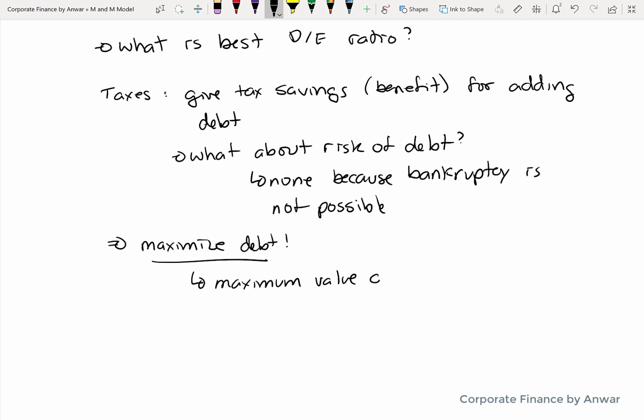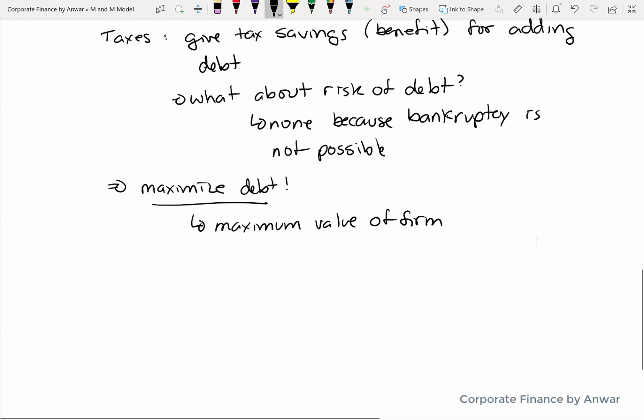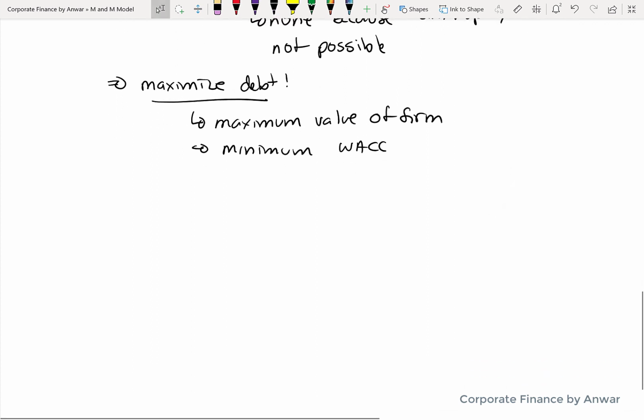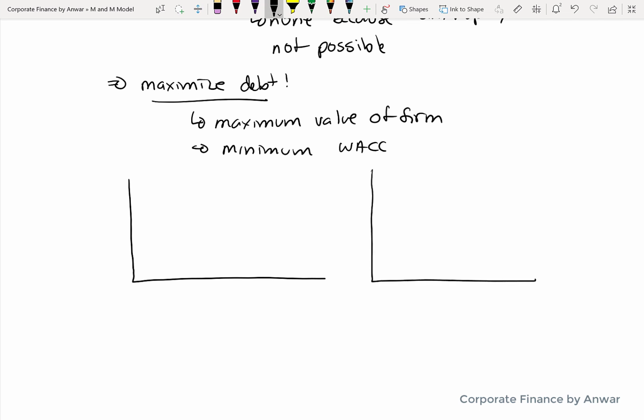You can't get to 100% debt because you always have to have at least one share of equity. But in this set of assumptions, you probably want to get to 99.99%. In that scenario, you will maximize the value of the firm and minimize the weighted average cost of capital. I'll draw the same two charts that we did for case one: the value chart for proposition one, and the weighted average cost of capital chart for proposition two. Again, the horizontal axis shows how each changes as you move to the right and start adding more debt.